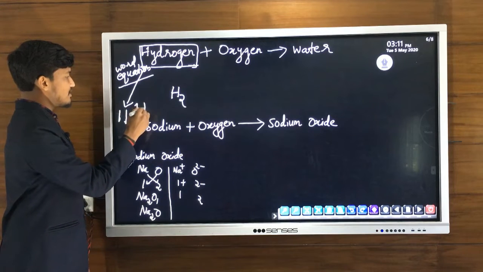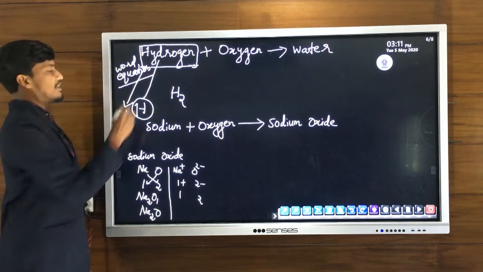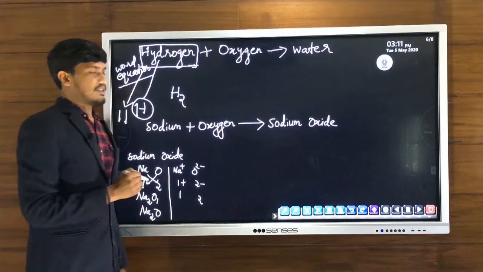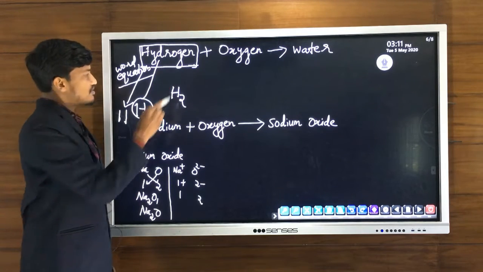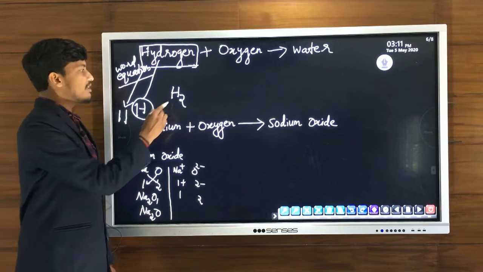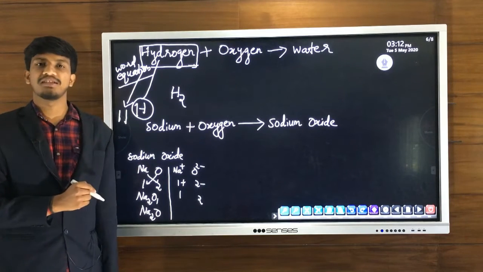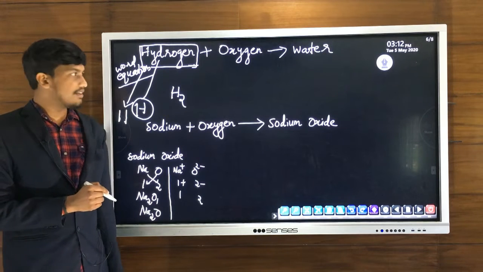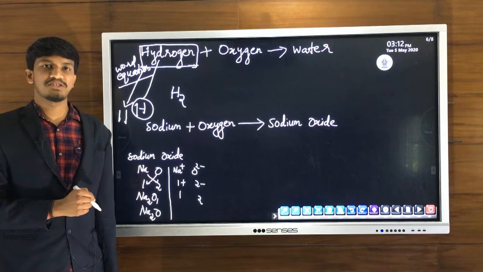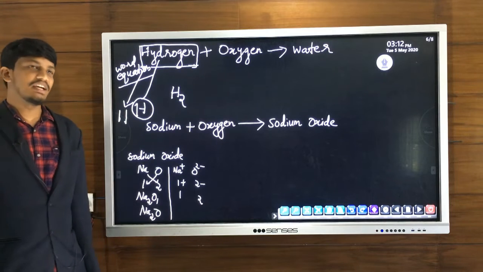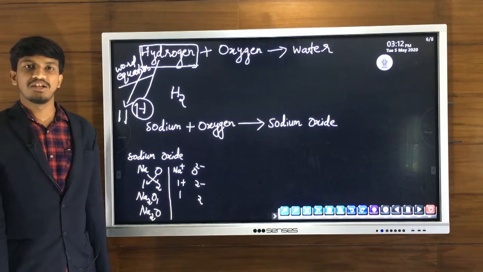Capital letter H is the symbol of hydrogen. But don't write H here, because hydrogen exists in which form? Diatomic form, that is, in the form of hydrogen gas. Its formula is H2. Similarly, we have learned that oxygen, nitrogen, fluorine, chlorine also exist in diatomic states.